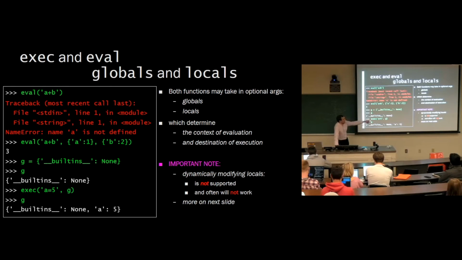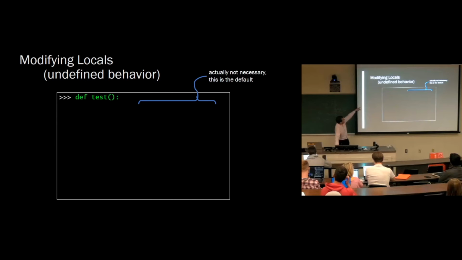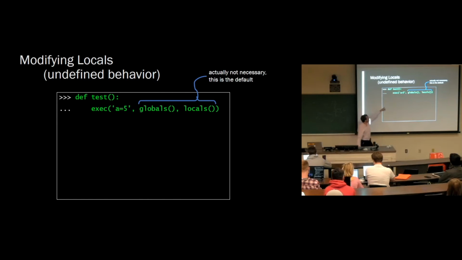Now, an important note, and I'll get more on this on the next slide, modifying locals this way is not supported. So here's an example. If we have a function test, and the test executes a equals 5 in the current namespace, you might expect locals now, or globals, either one, but you probably expect locals to have an a in it, right?